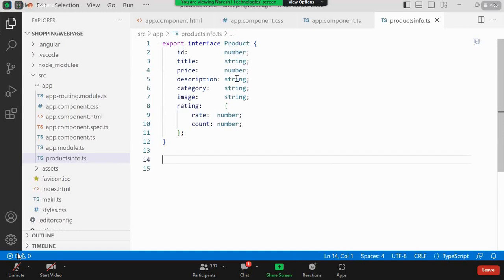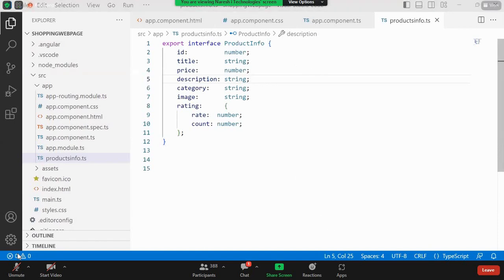Understood what I am doing? I created an export interface, and the name of the interface is going to be product. Or else maybe I can write something like product info only. For conventional purposes, I used product info only, where I can have it. Okay, so this is step number one.